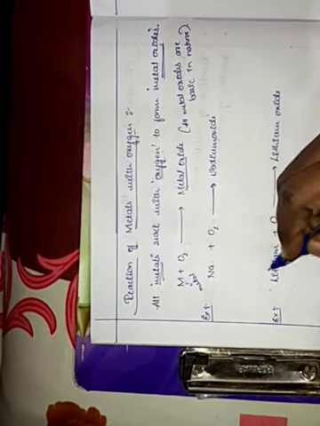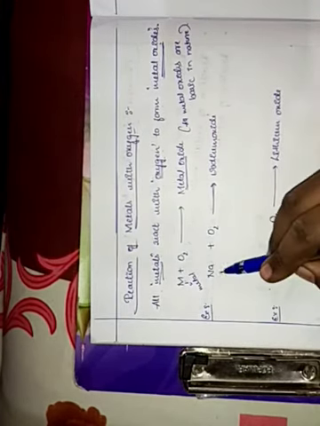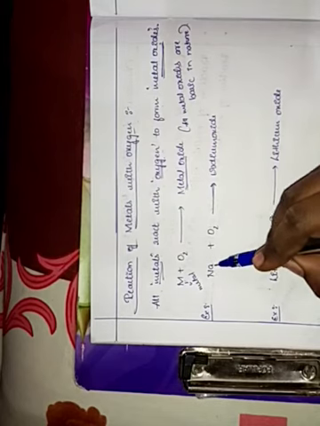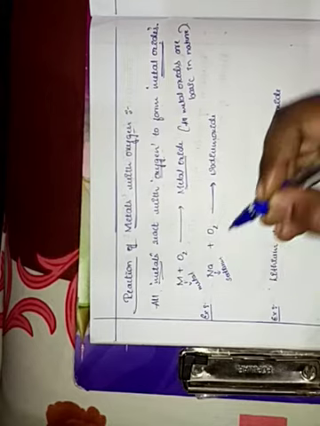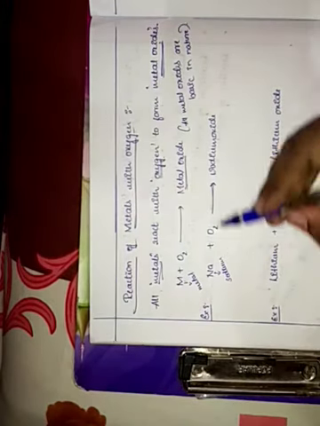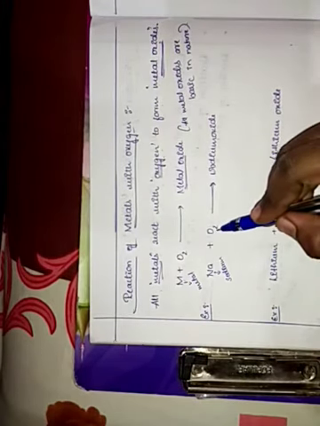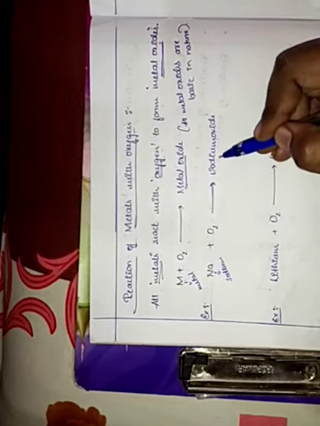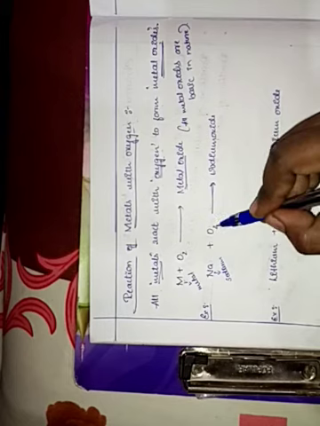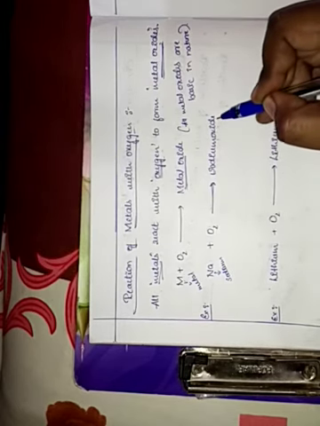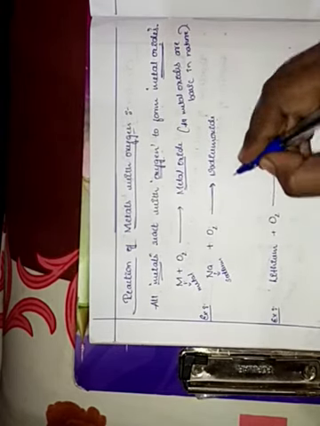So let us take some examples. Here I have taken the example of sodium. Na means sodium, and sodium is a metal that we already know. Sodium is reacting with oxygen to form sodium oxide. Clear? Sodium is reacting with oxygen to form sodium oxide. So how does it work?